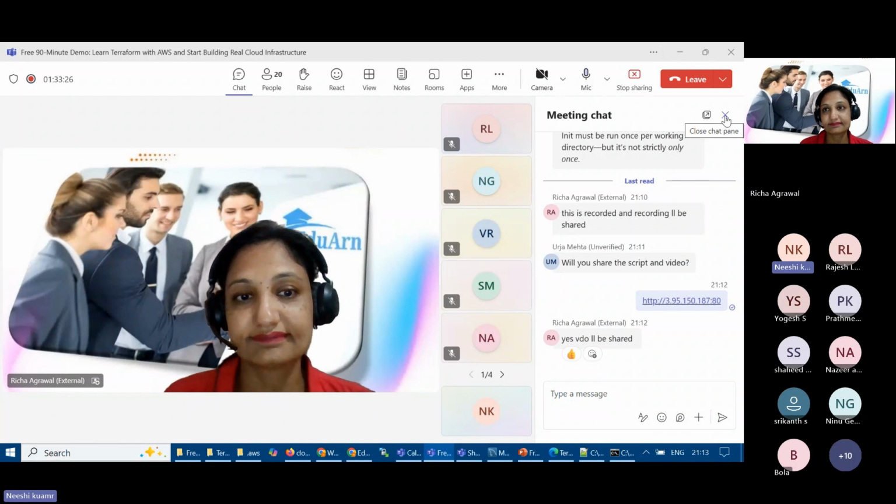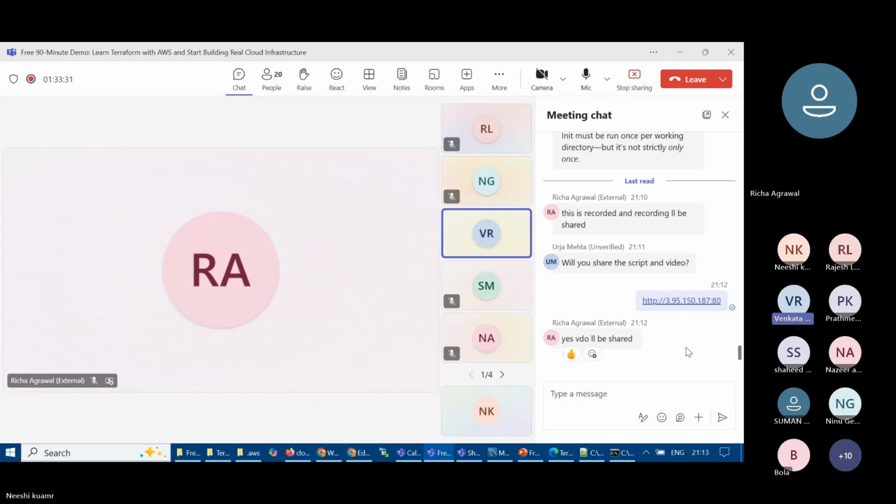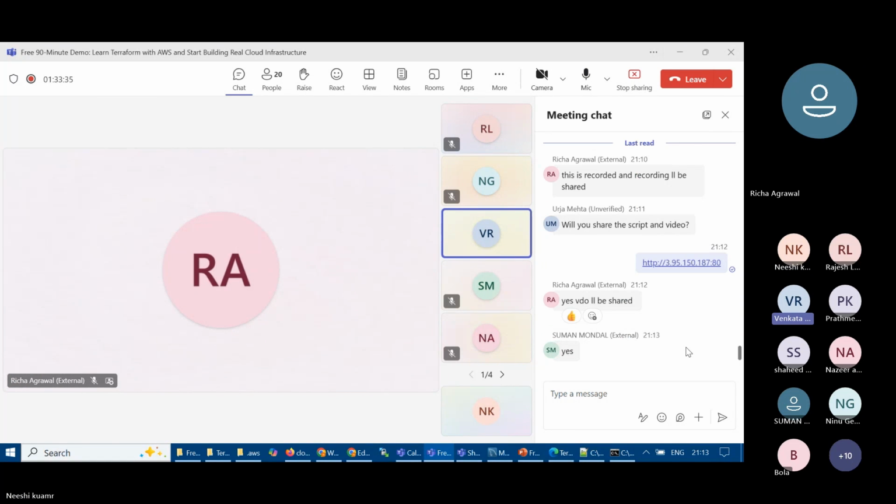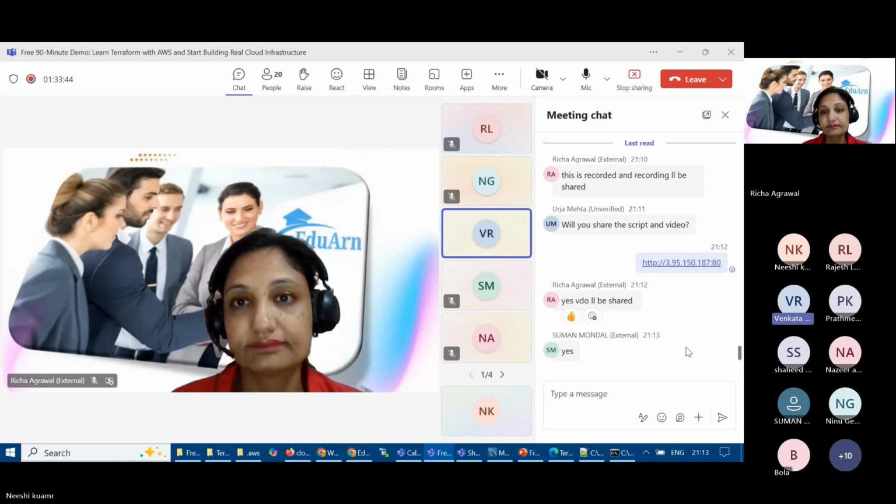Right. So did anyone try it and is it working for you? Yes, it's okay. See, before launching the Terraform, do we have any pre-checklist, something needed before launching it? Basic requirements like VPC and EC2.